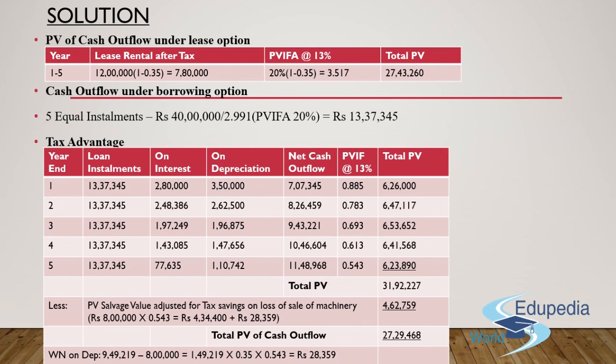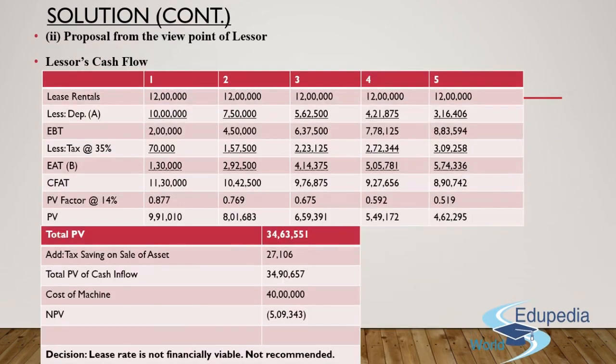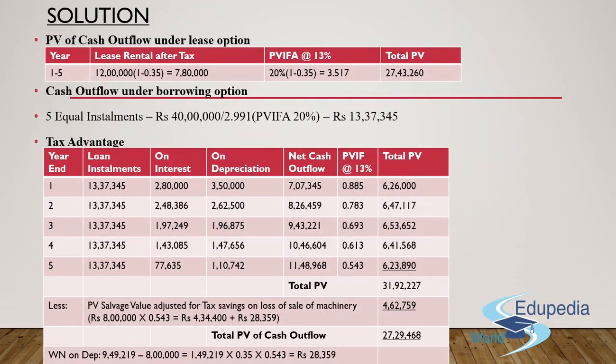But as far as the borrowing option is concerned, you are supposed to shell out 27 lakh 29,000. Now, which is the better option? Obviously, with respect to borrowing, you are supposed to pay less money as compared to what you would have to had you chosen the option of lease. So this is something with respect to the first part.